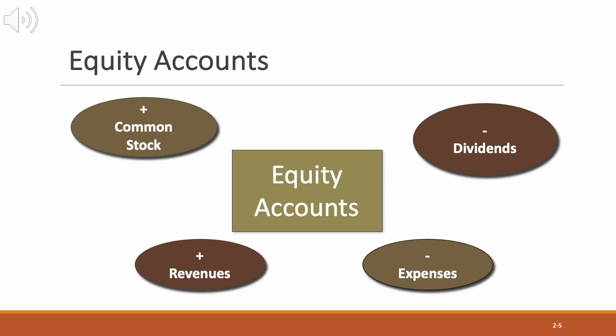When the business pays money back to owners, equity goes down. The decrease in equity is recorded in an account titled dividends. These accounts are not expenses of the business; they are simply the opposite of owner investments. Revenue's impact is when the business earns money from sales or services, and equity goes up. And finally, when the business spends money to operate, equity goes down, so expenses always decrease equity. So in short, investments and revenues increase equity, while dividends and expenses decrease equity.